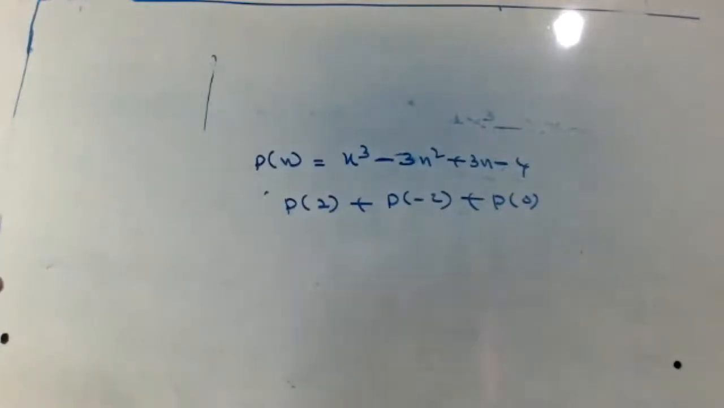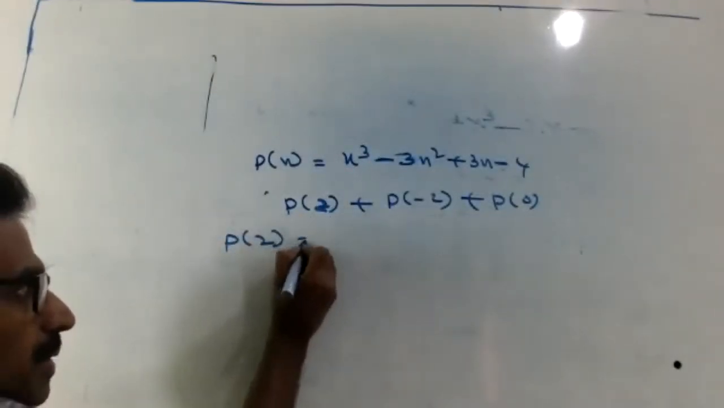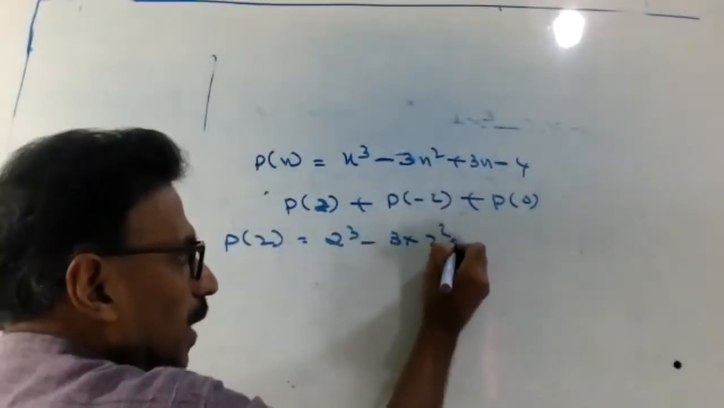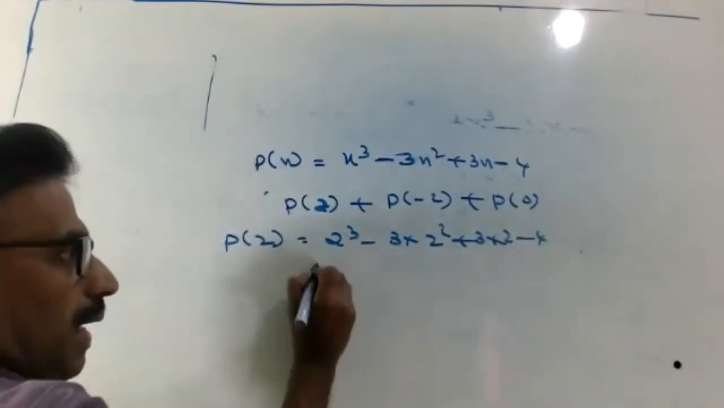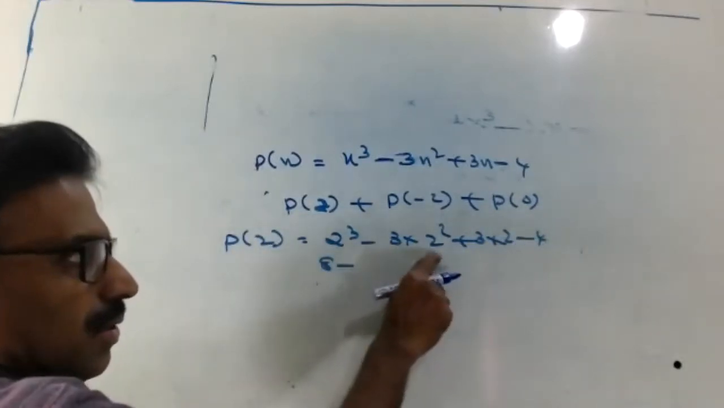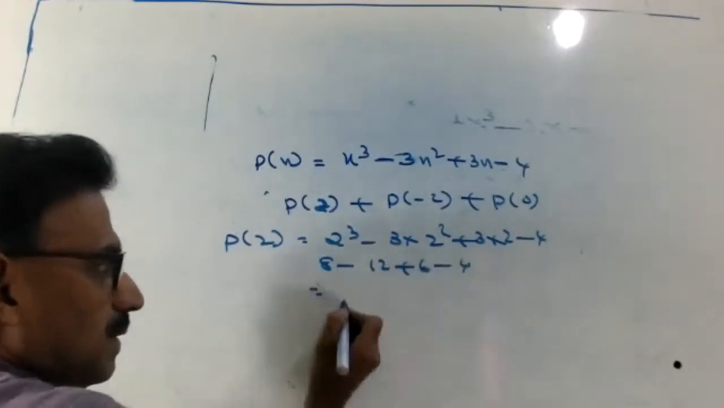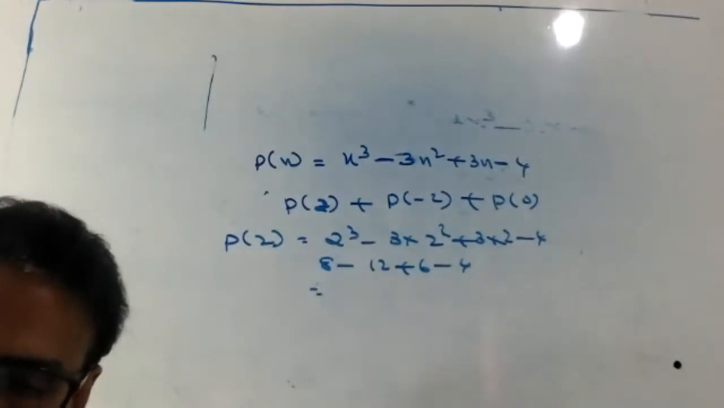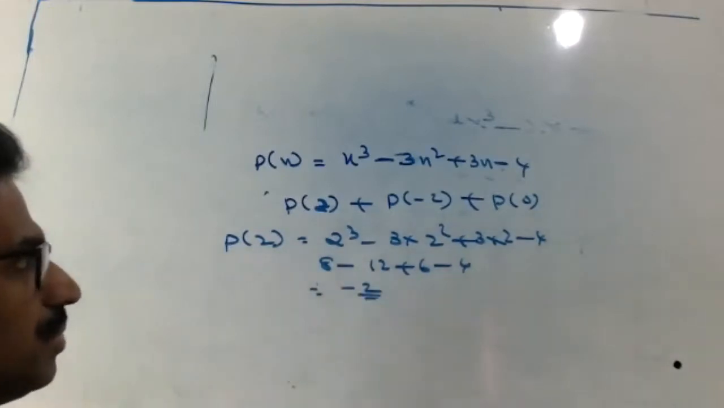Okay. Then you find first P of 2. How much? 2 cube minus 3 into 2 square plus 3 into 2 minus 4. 8 minus 12 plus 6 minus 4. How much is this? Minus 2. Okay. Is it correct or no? Okay, minus 2.